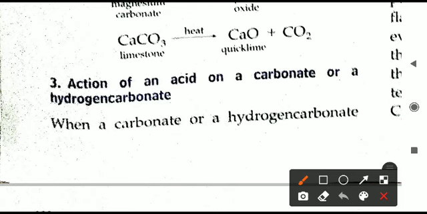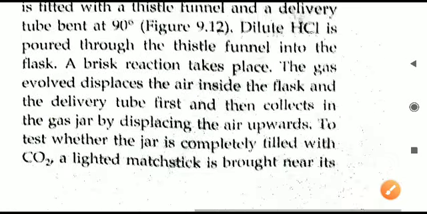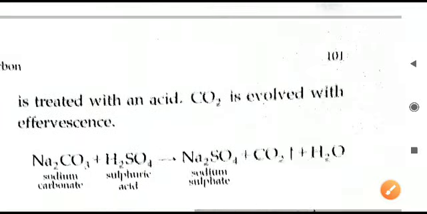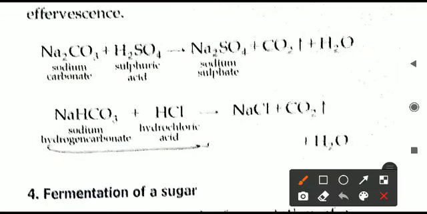Point number 3 now, action of an acid on a carbonate or hydrogen carbonate. Carbonate is CO3 2 minus, hydrogen carbonate is HCO3 minus. These are the ions, the negative radicals. You learned that in previous class 7th. So here we can see the compounds sodium carbonate and sodium hydrogen carbonate. One is carbonate, one is hydrogen carbonate, combined with sodium.